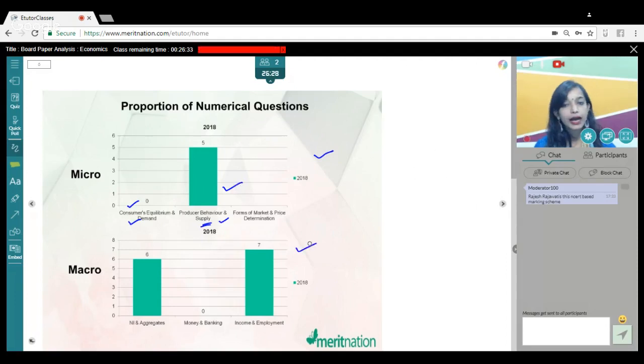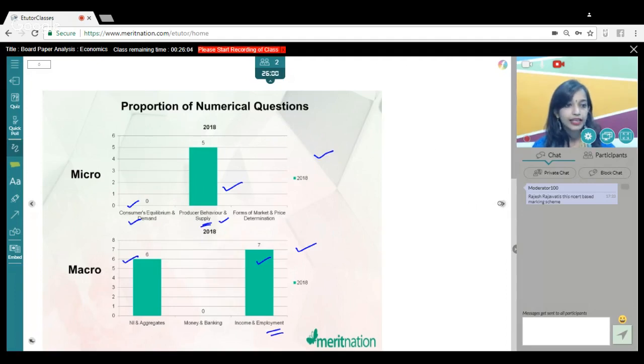And talking about the macro section, it was more or less as we expected. That is, 1 question of 6 marks was from national income and aggregates, of course. And the other 2 numericals, 1 of 3 and 1 of 4 marks, were from income determination. So this was somewhat what we expected, especially the MPC question, right? We expected the questions would be appearing from income determination, which it did. So this was the section-wise numerical questions.